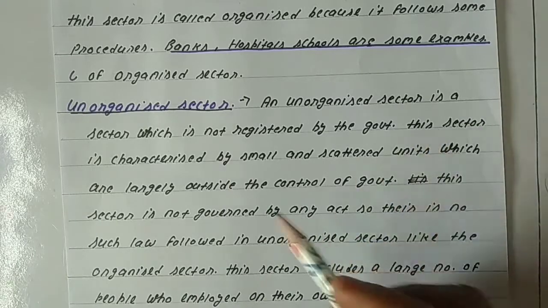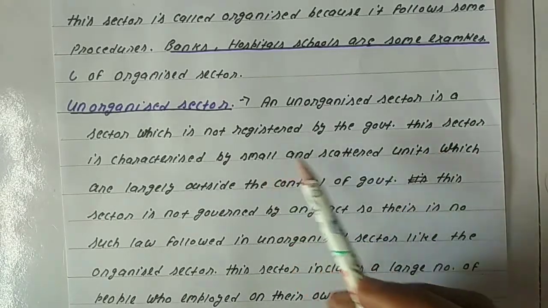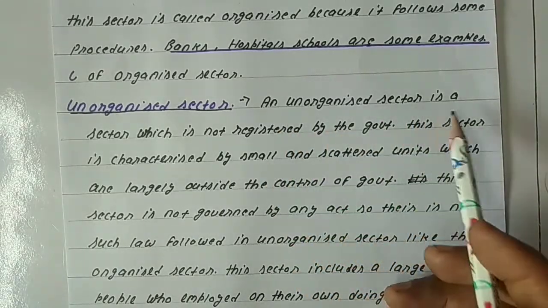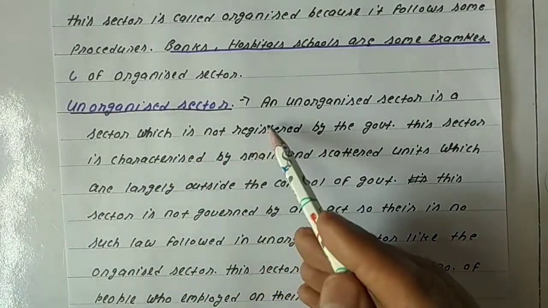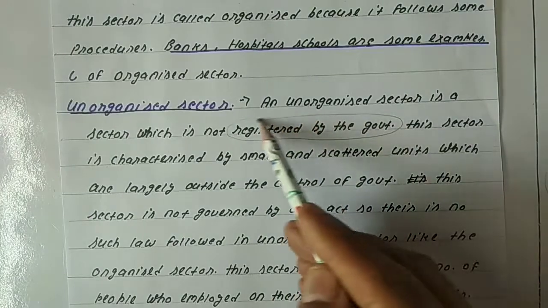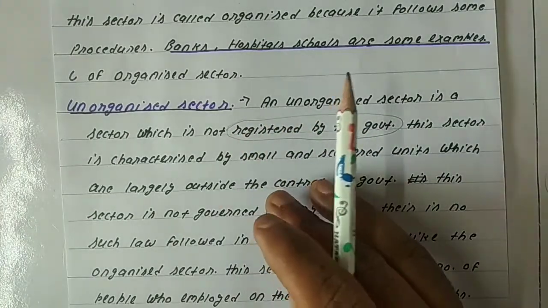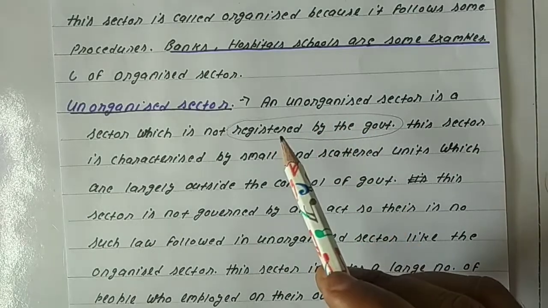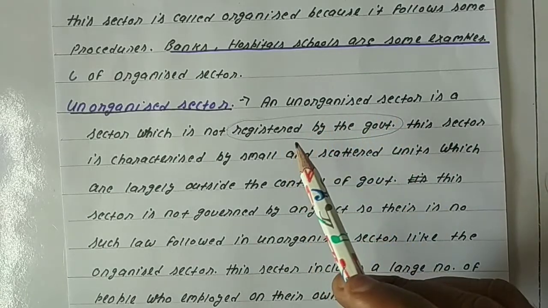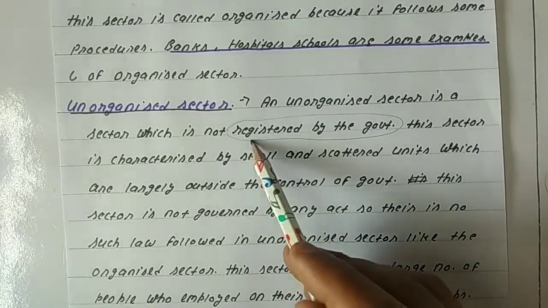Now we will see unorganized. So an unorganized sector is a sector which is not registered by the government. In the organized sector we have seen that this sector comes under the government as it is registered by the government, but the unorganized sector is not registered by the government.